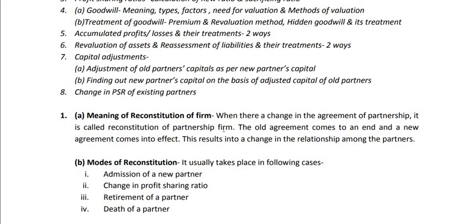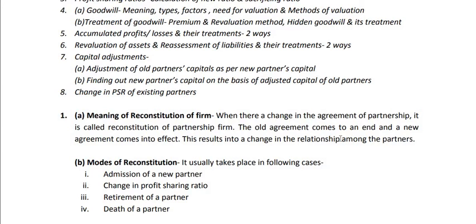reconstitution of partnership firm. So this change may take place on various occasions. In that case, the old partnership agreement comes to an end and a new agreement comes into effect. That means the old partnership agreement is cancelled and a new agreement is entered, a new deed is made. This new deed results in a change in the relationship among the partners. That means due to the change in the agreement, the relationship may change.